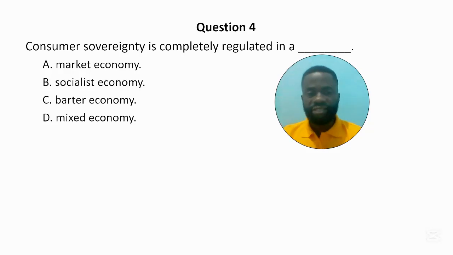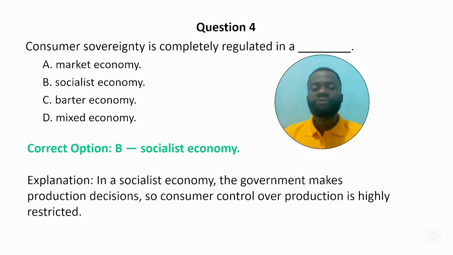The correct answer to this question is option B. Socialist economy. Explanation is that in a socialist economy, the government makes production decisions. So consumer control over production is limited or highly restricted based on what government produces.